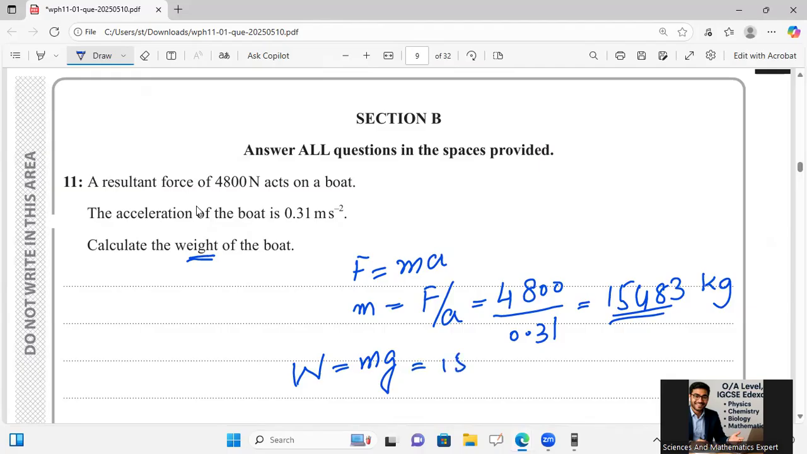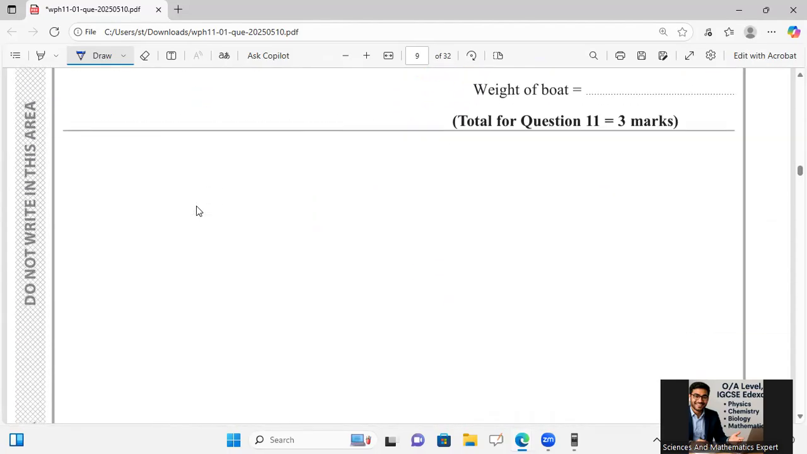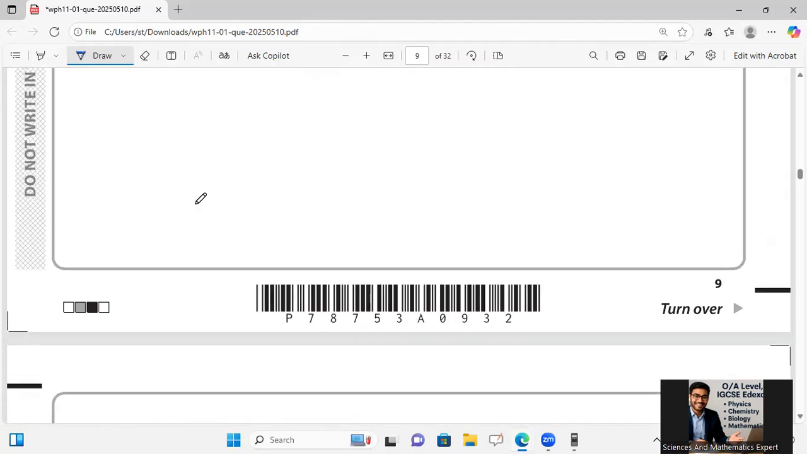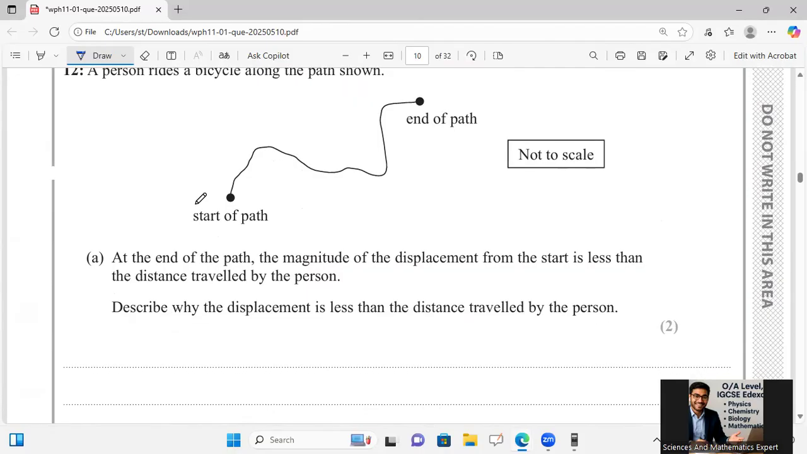So 15,483 multiplied by 10 or 9.81. I'm taking approximately 10. I'm giving my answer up to two significant figures, and I'm writing 15,000 Newton as the weight of the boat. That was an easy one. Just use Newton's second law and then use the formula W is equal to mg.